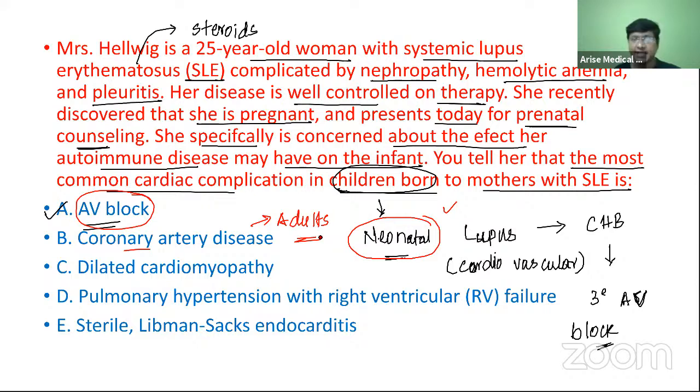Adults with SLE can also present with coronary artery disease. Why? Because of inflammation of the vessels, that is vasculitis. So that completes the discussion of SLE and cardiac manifestations in adults as well as in children.